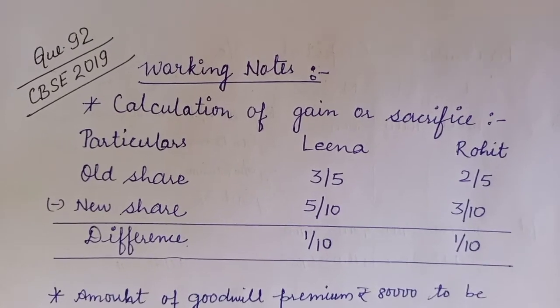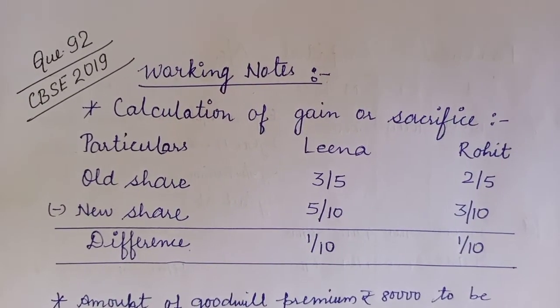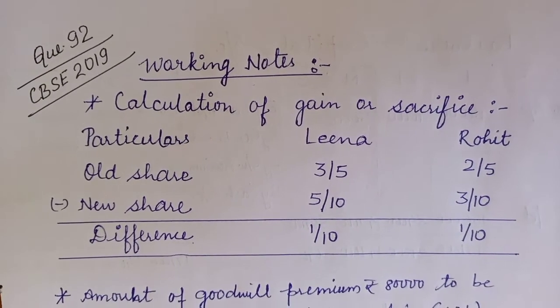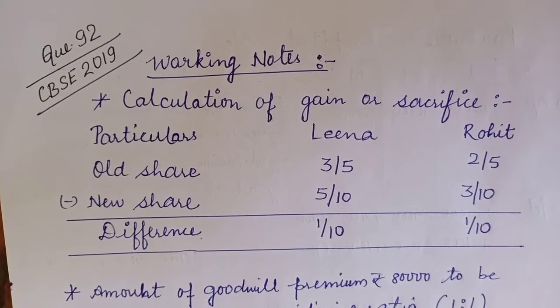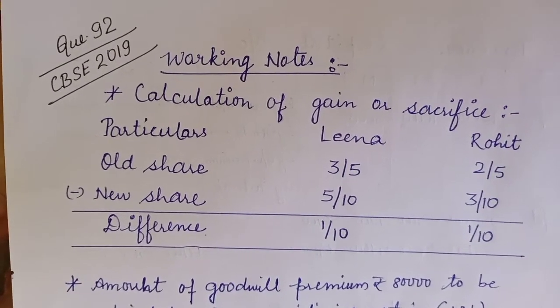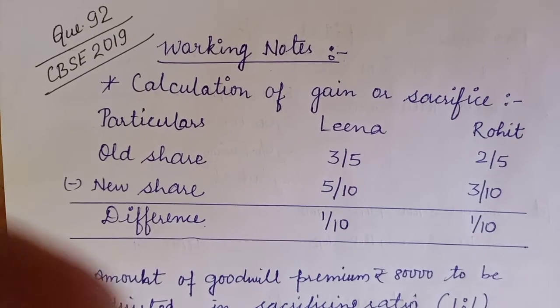Question number 92 on page number 5.108. Leena and Rohit are partners sharing in the ratio 3:2 and the balance sheet is given. Certain adjustments are given, 5 adjustments are there. So let us find out the gain or sacrifice.